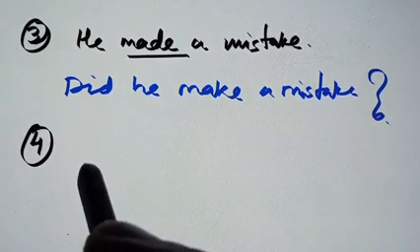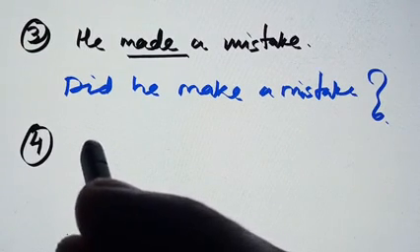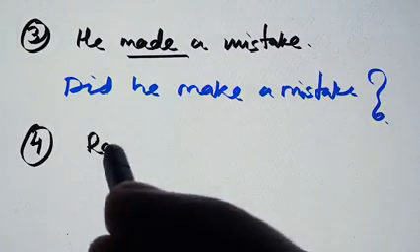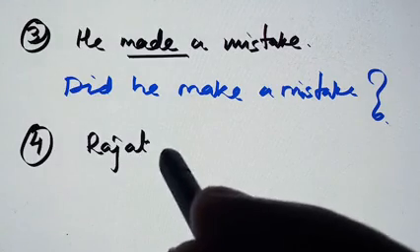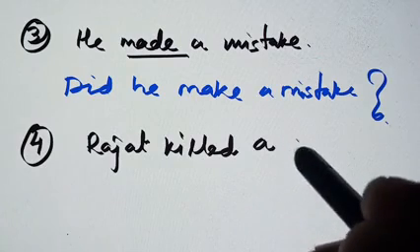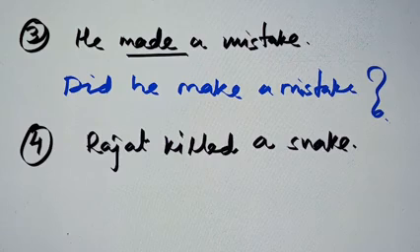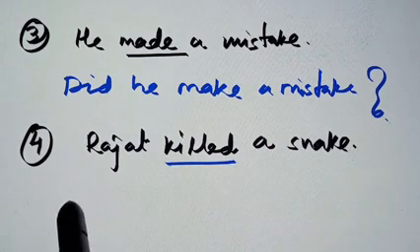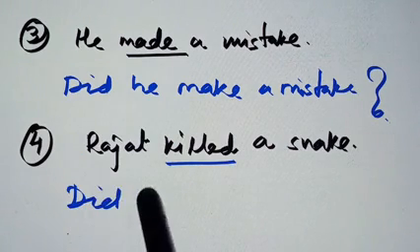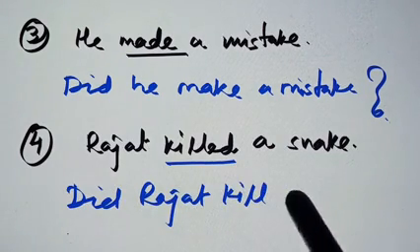Similarly, one more sentence of past indefinite. Rajat killed a snake. Second form. So, did Rajat kill a snake?